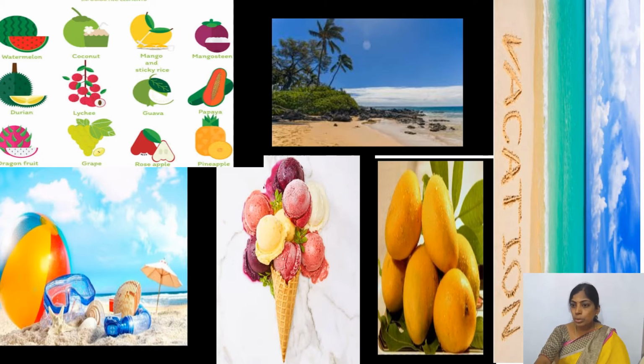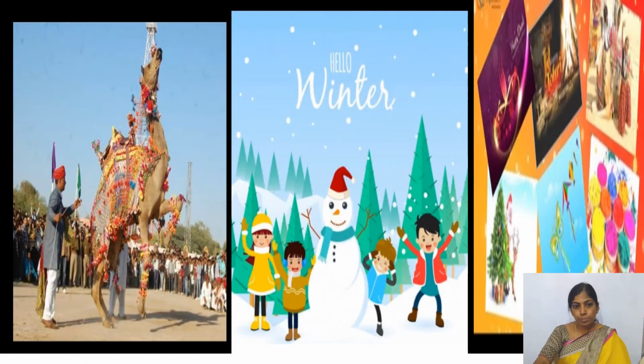So I hope you will be enjoying the summer season, and if you like to enjoy some other season, it depends on you children. Totally what the poet wants to explain in this poem: what makes summer warm and breezy? Due to the changes in the weather, right children? Next comes the festival season, winter. You all know that winter falls in the month of December, or in November it starts. So many festivals are there. The festivals are the same, but it depends on the state. In each state the festivals are the same, but the festival names are different.